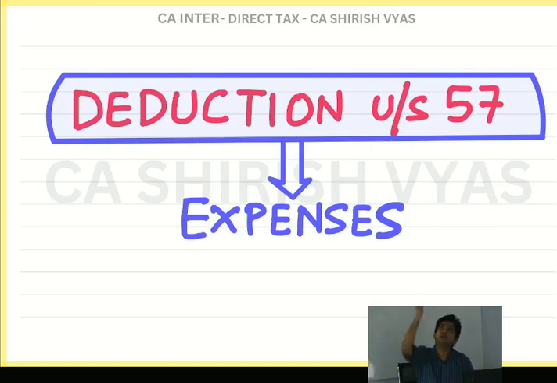Income doesn't come from the sky. To generate the income, we have to spend. So every income is generated because of some expenditure. So what government says is, okay, we understand, to earn any income you have to incur some expense. So you net off your expense and you pay the tax on the net amount.